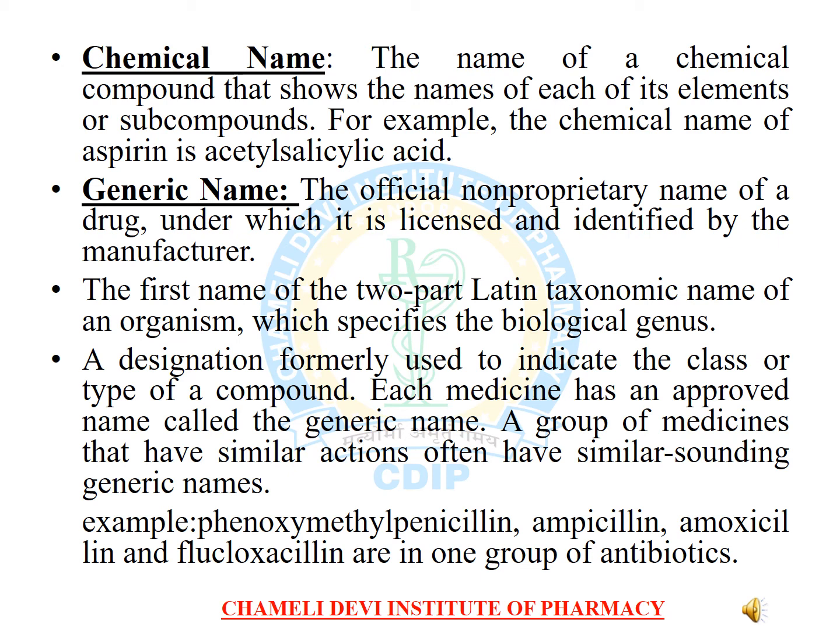Each medicine has an approved name called the generic name. A group of medicines that have similar actions often have similar sounding generic names. For example, phenoxymethylpenicillin, ampicillin, amoxicillin, and flucloxacillin are in one group of antibiotics.